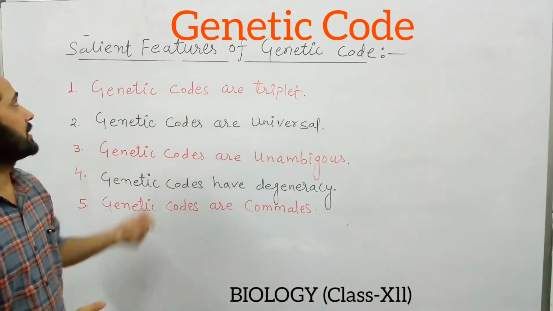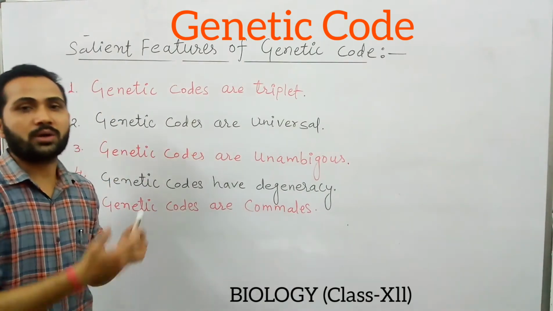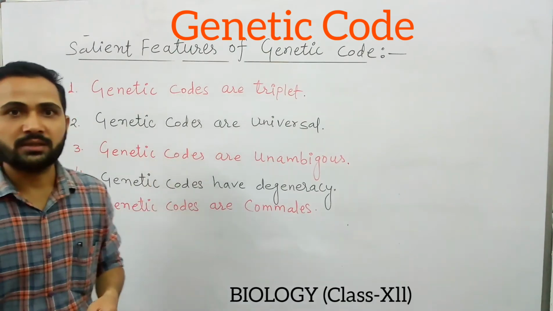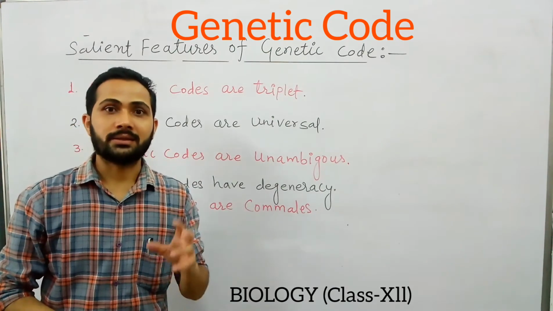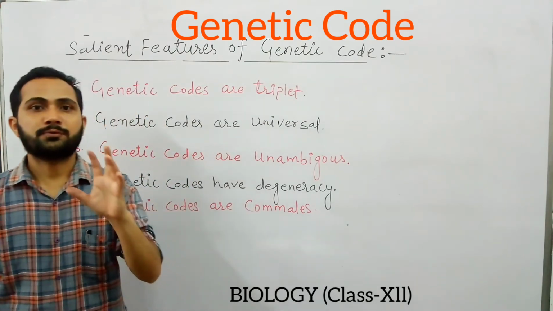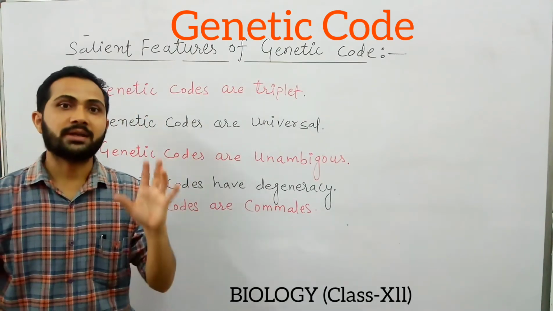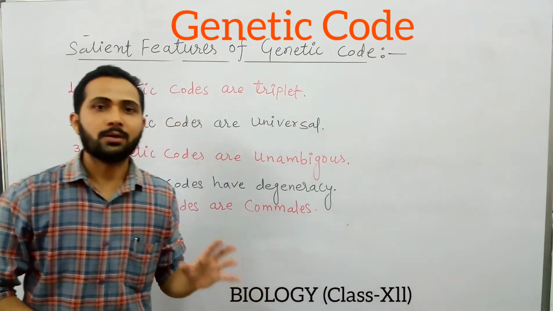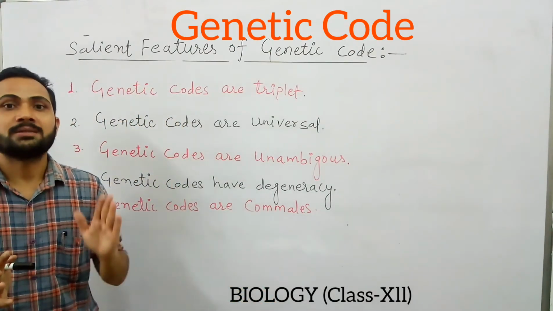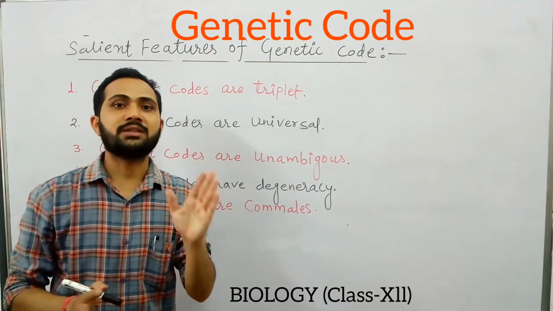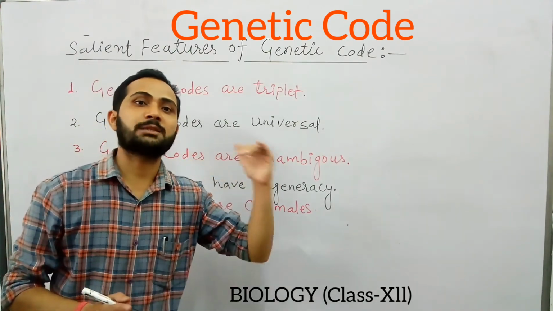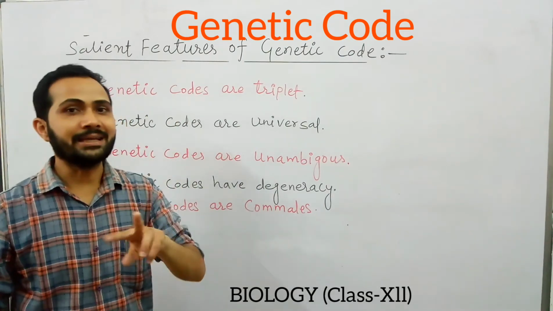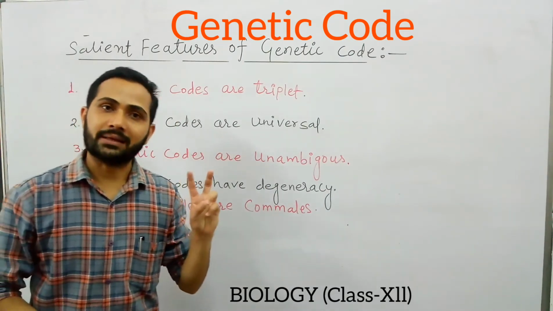Now these are some characteristics or salient features of genetic codes. Before moving on to the features, the total number of genetic codes is 64. So there are 64 codons present, out of which 61 genetic codes or codons code for specific amino acids, and out of 64, 3 do not code any amino acids.